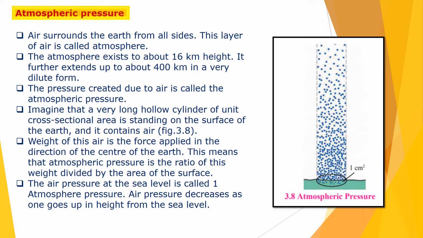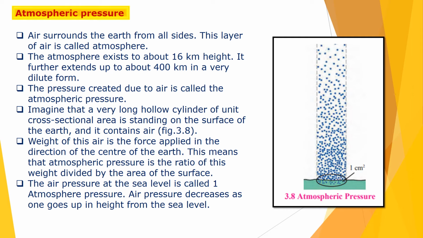Now the next topic, children, is atmospheric pressure. Air surrounds the earth from all sides and this layer of air is called the atmosphere. The atmosphere exists to about 16 km height. It further extends up to about 400 km in a very dilute form. The pressure created due to air is called the atmospheric pressure.